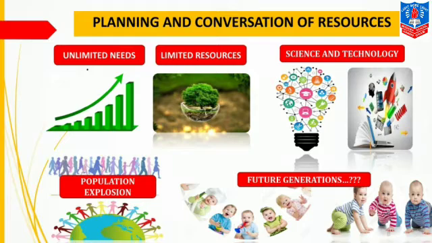During the last 100 years, usage of resources has increased very much due to the development of science and technology and also due to population explosion. Now the population goes on increasing, and to satisfy the needs of the population, the resources are being used continuously, and if we go on using these resources in a reckless way, nothing will be left for future generations.